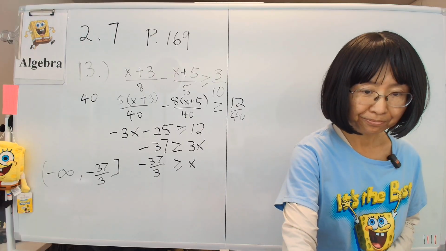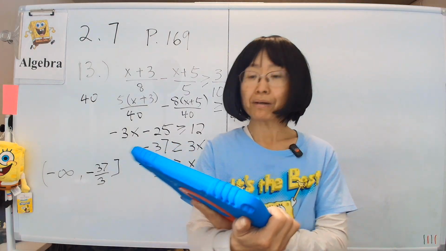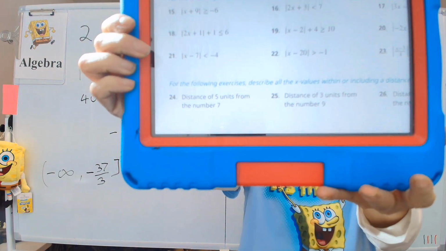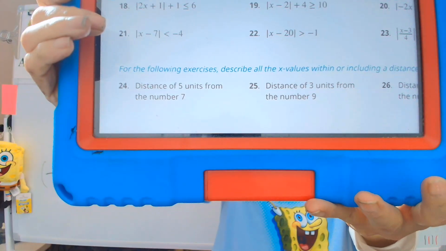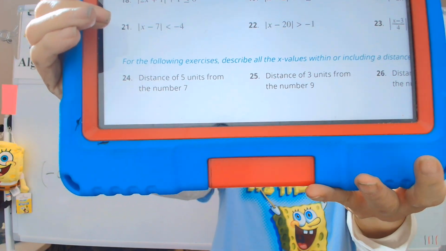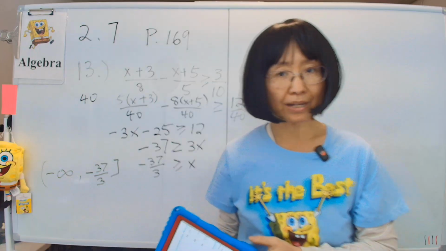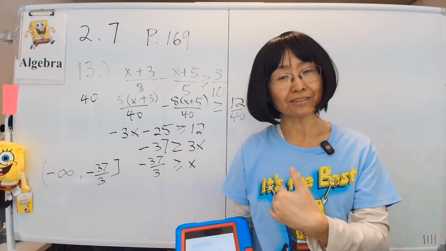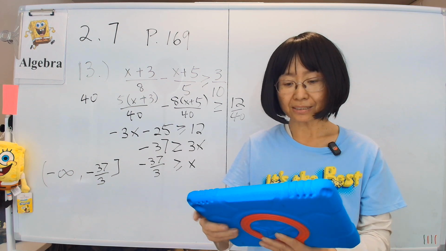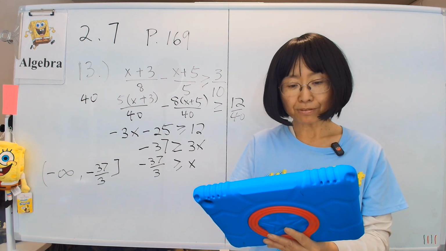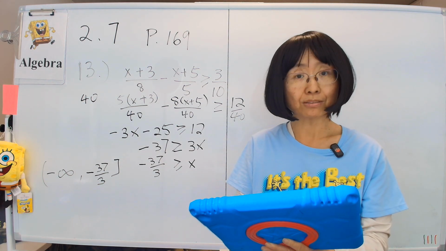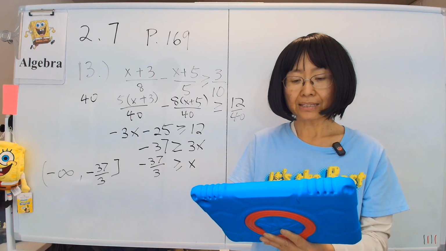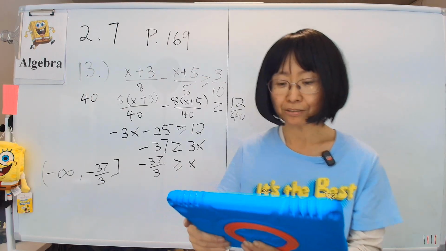Next, let's look at problem 21. 21 says the absolute value of something is less than a negative number. That is not possible, okay? All absolute values, by definition, mean you kick out the negative sign, so that it's positive. So for it to be less than a negative value, that is impossible, which means there is no solution to problem 21.